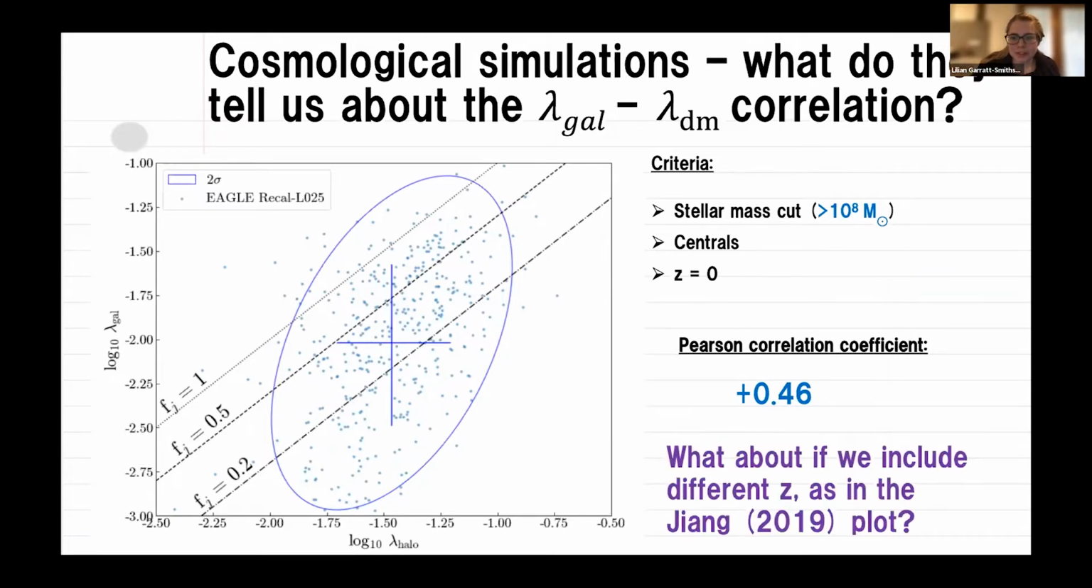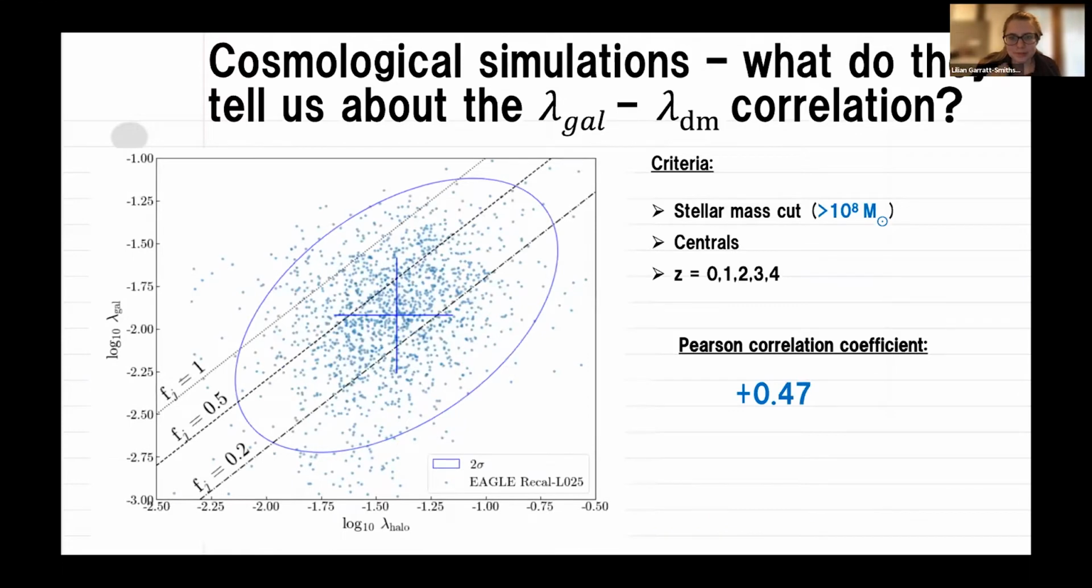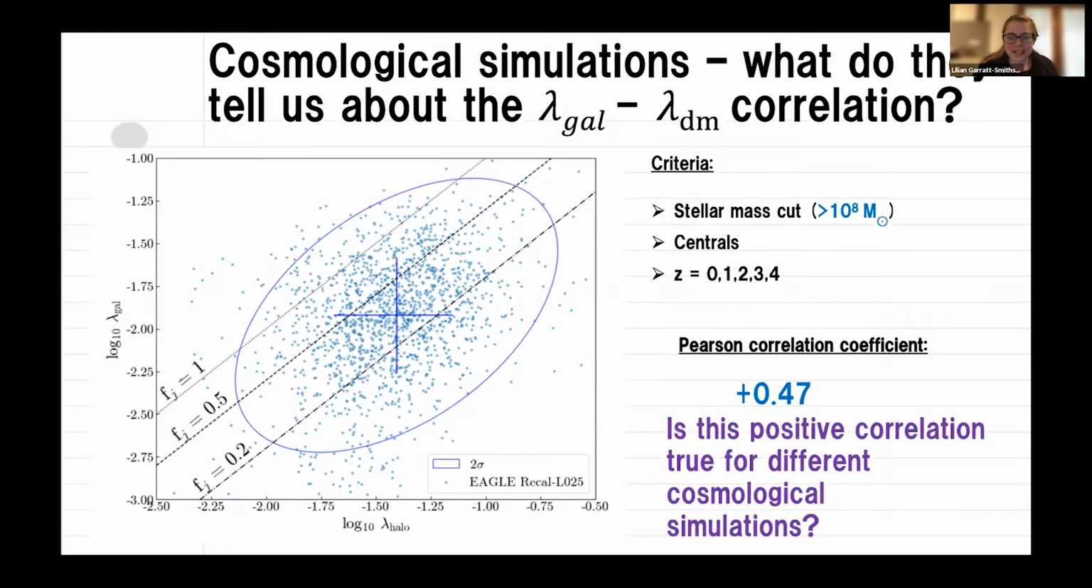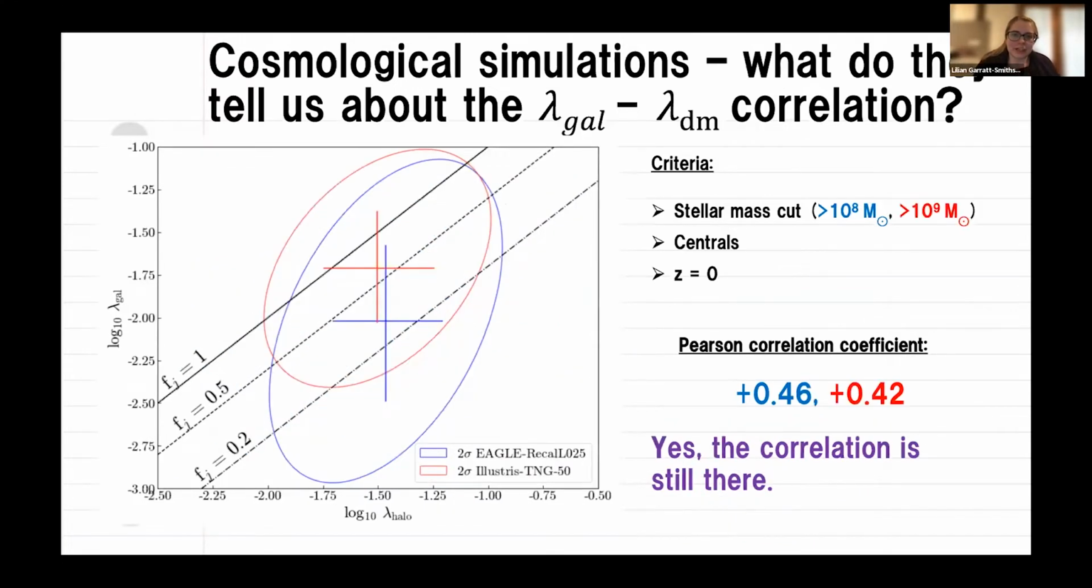So what if we include different redshifts, as in the original plot? This is where we've included redshift 0 to 4, and you still see this positive correlation, even when you include the different redshifts in Eagle. So is this positive correlation true for different cosmological simulations? It's a fair question to ask. So here we're actually putting on IllustrisTNG50 galaxies as well.